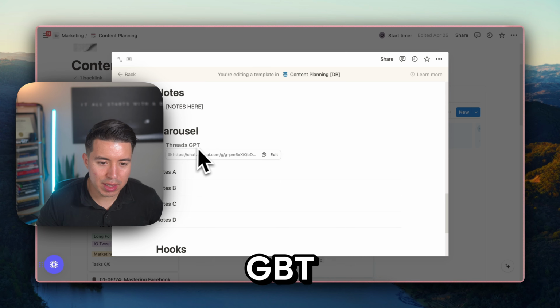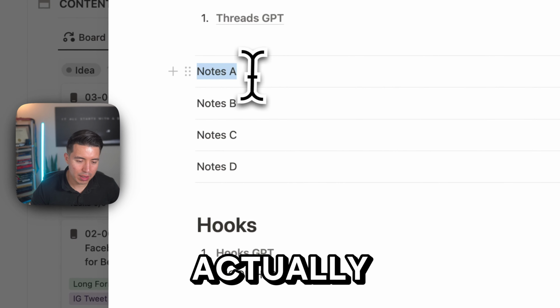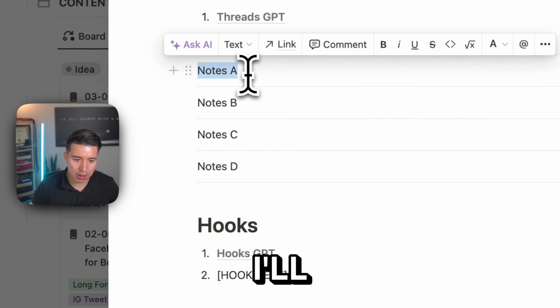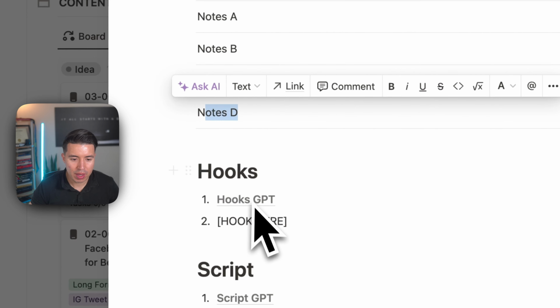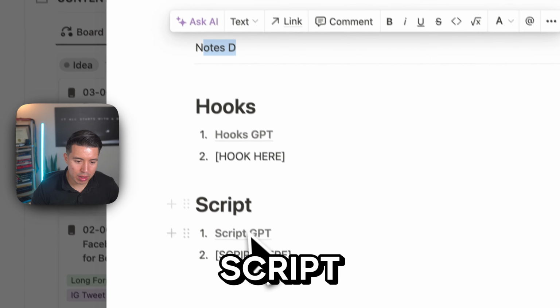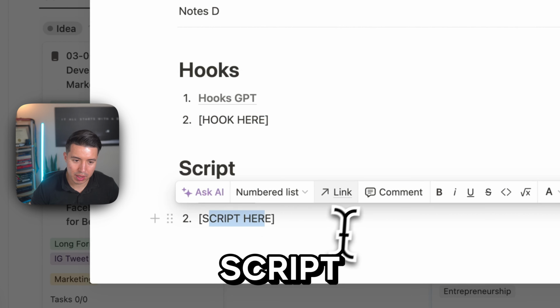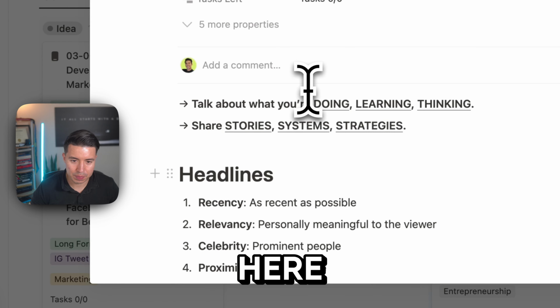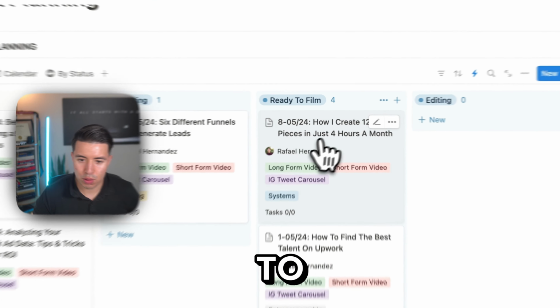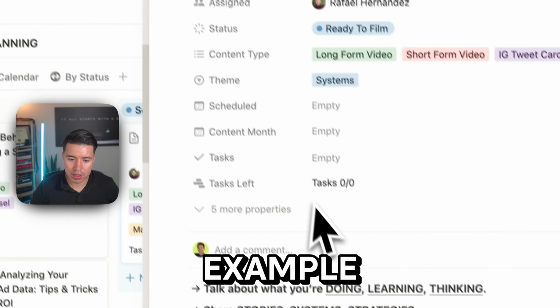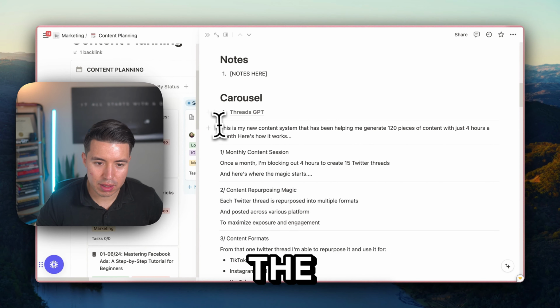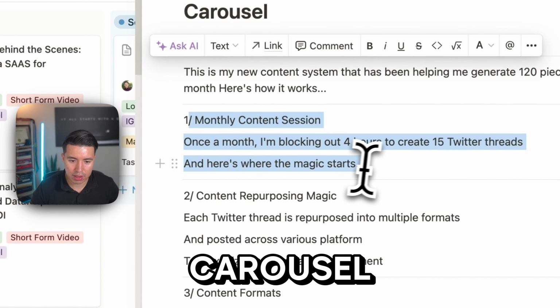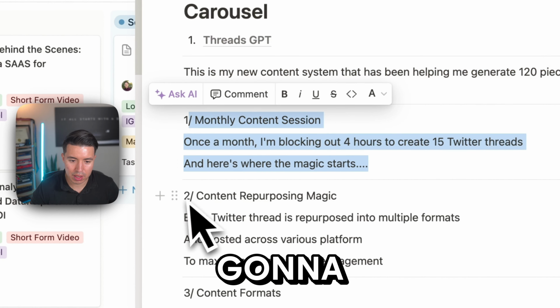Then here I have my Threads GPT linked. This is where I add the individual tweet for that thread. I'll write it here, here, here, and here. Then the Hooks GPT and Script GPT, so I can write down the hook, the script, and all of that here. That's what it looks like. So I'll just create 15 of these, and then I'll get to work. Let me show you the example for this one. Here's the carousel. This is the actual carousel that's going to get posted to Twitter and Threads. And from here, I'm able to create a script for short form and then do the whole YouTube video and all of that.